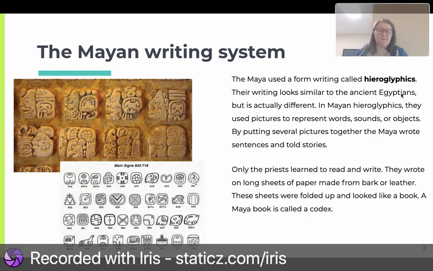Those are different people, but it is actually different. In Mayan hieroglyphics, they used pictures to represent words, sounds, or objects. By putting several pictures together, the Maya wrote sentences and told stories. So here they are. Look at this. This is in stone. So they did not have pencil and pen and write on paper. No, this is in rock, in stone. They had to carve it.